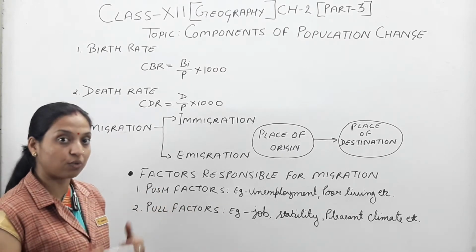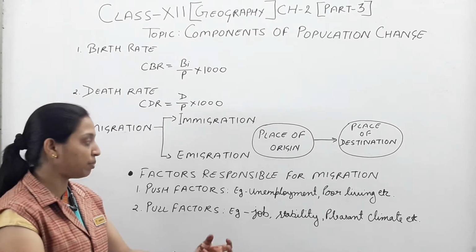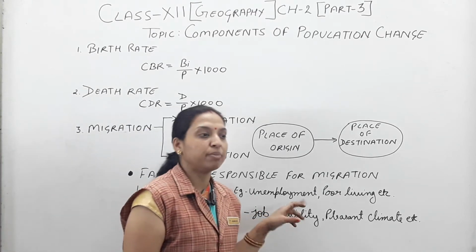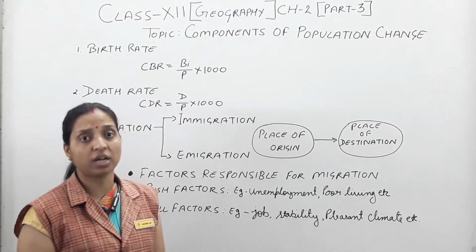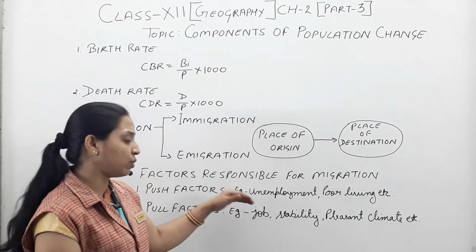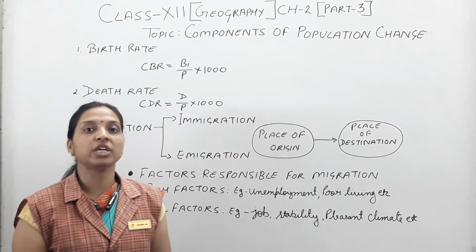Here are given some examples for the push factor, that is, why people move from their place of origin, because of unemployment. Maybe where people are living, they are facing the problem of unemployment. Okay, so because of that place they want to leave their place of origin.